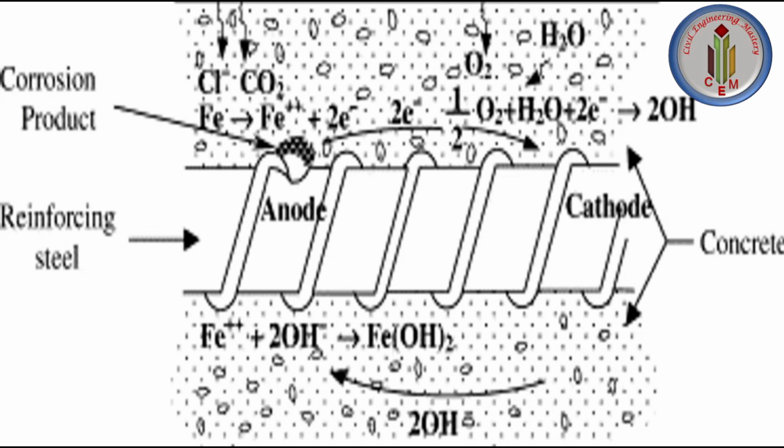Steel dissolves into solution and gives up electrons at the anode. The excess electrons are used up at the cathodic site, where water and oxygen are reduced to hydroxyl ions. These two reactions are necessary for electrochemical corrosion to proceed. So this is how the electrochemical process happens in reinforcing steel surrounded by concrete. This electrochemical process happens like a battery. Just as a battery has an anode and cathode, a similar chemical process is happening inside the concrete.